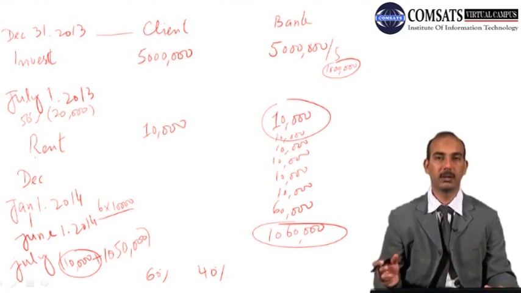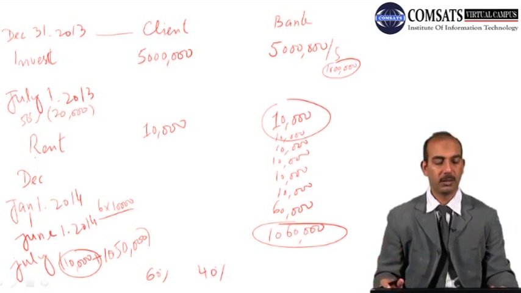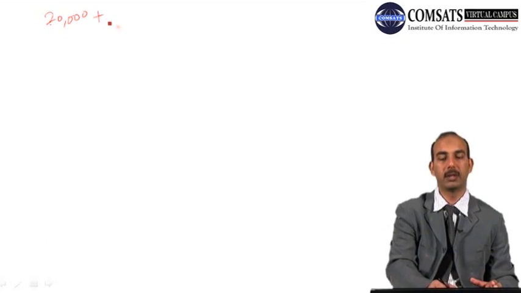So 1 year has passed, now the rent has to be increased again. In this case, we are going to increase the amount of rent by 10%. So the rent amount is 20,000 plus 10% of it, which would be 2,000. So in total it would become 22,000.